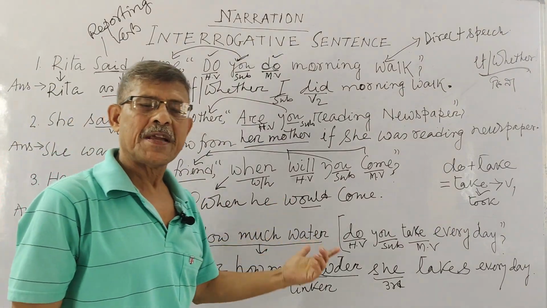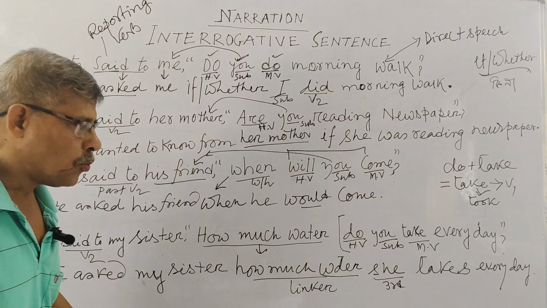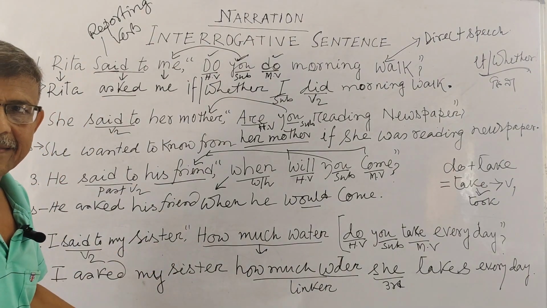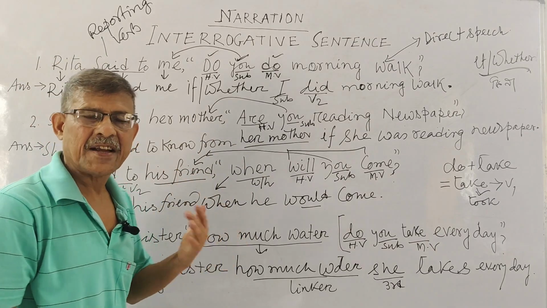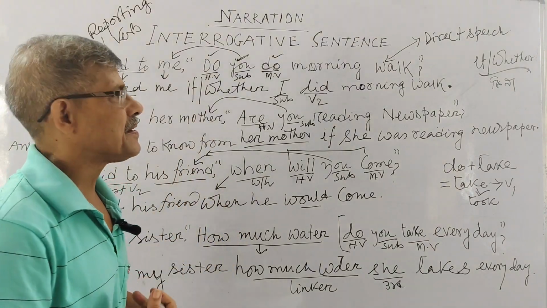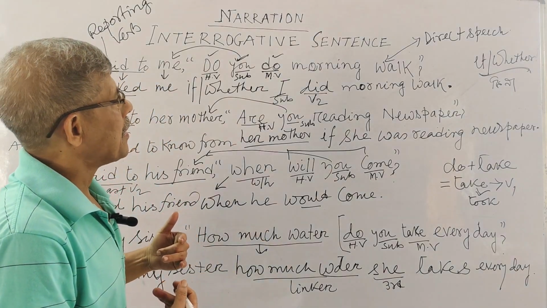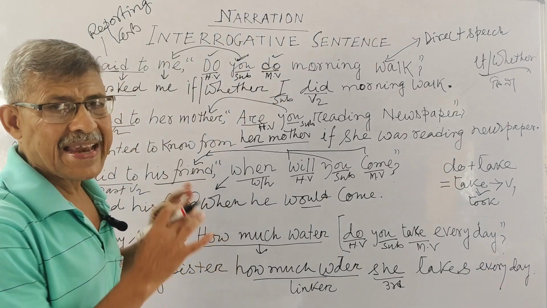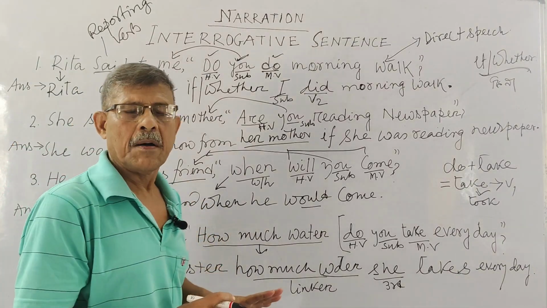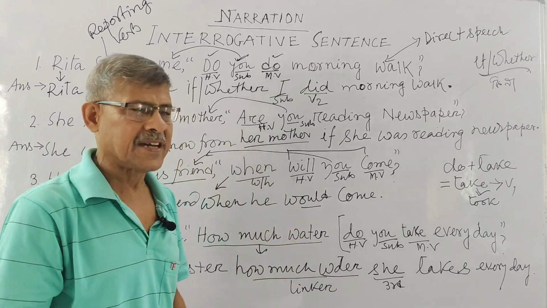If your interrogative sentence begins with WH, then that WH would be your linker. Then you have to make the interrogative sentence structure into your assertive sentence structure. As you know, when we come from direct speech to indirect speech, in indirect speech we cannot keep other sentence structure rather than assertive sentence structure.